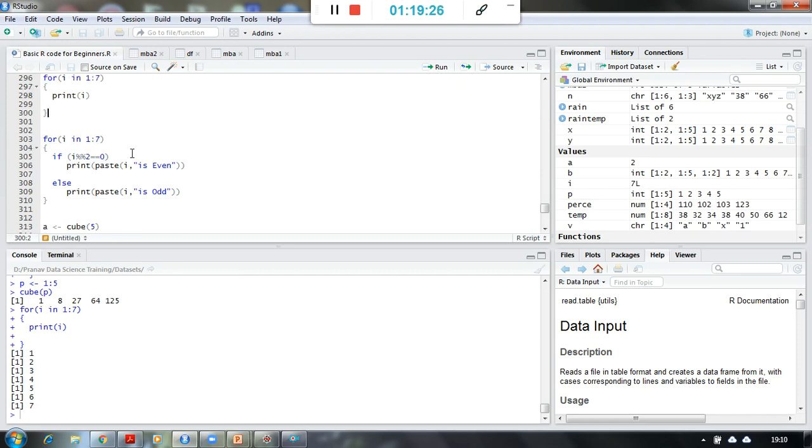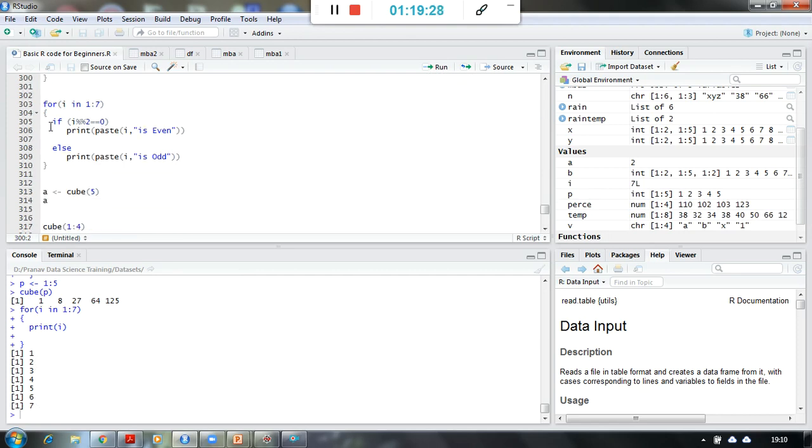here, right? Now I am writing another for loop over here, where I am saying I should take values from 1 to 7, and in curly braces I am using some conditional operating over here, like if and else, right? So I is going to take values from 1 to 7.